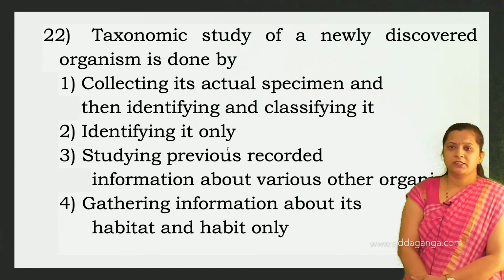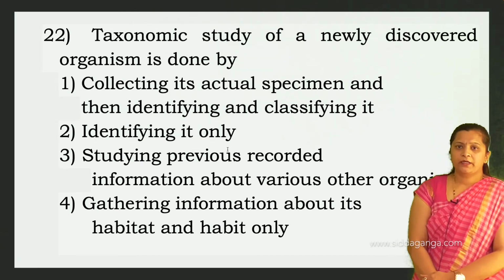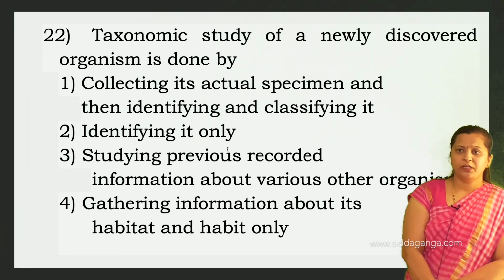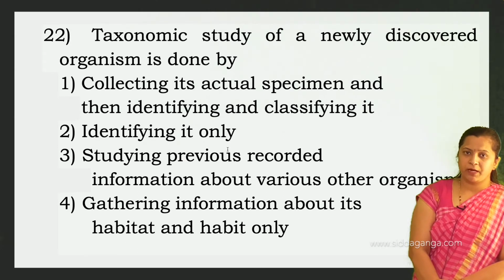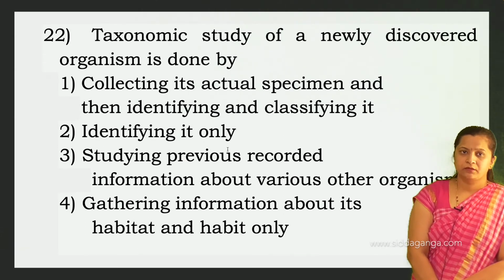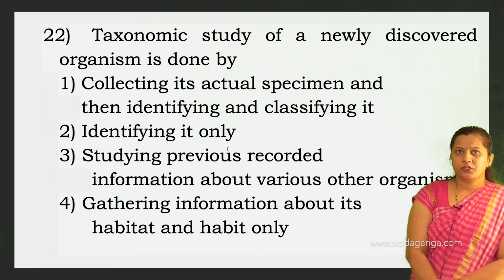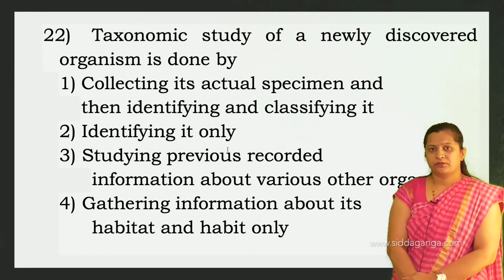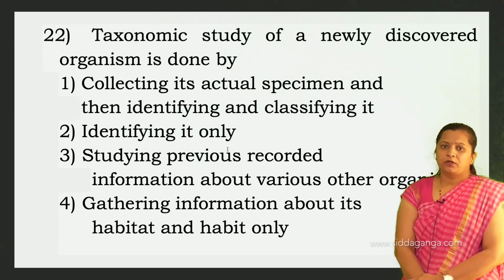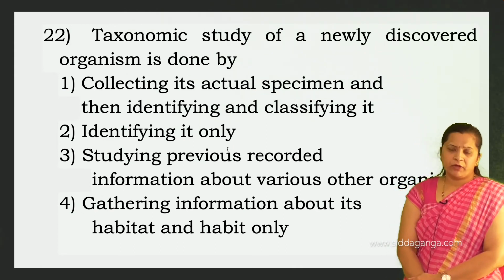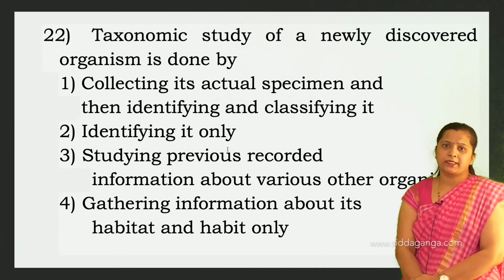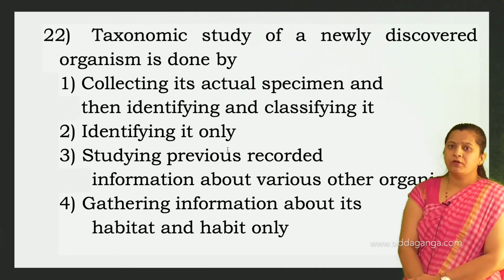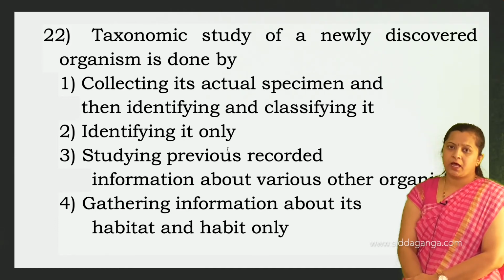Then next is, a taxonomic study of newly discovered organisms is done by collecting its actual specimen and then identifying and classifying it. A very prime source in all taxonomical studies is the collection of the actual plant and animal specimen.